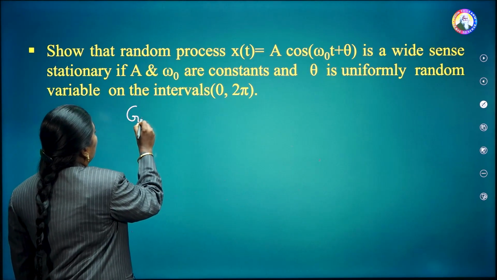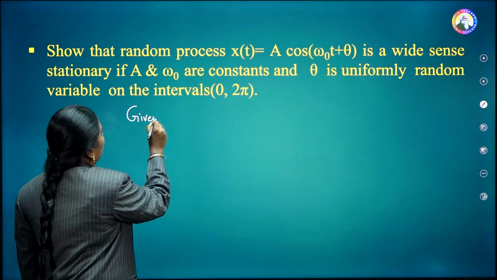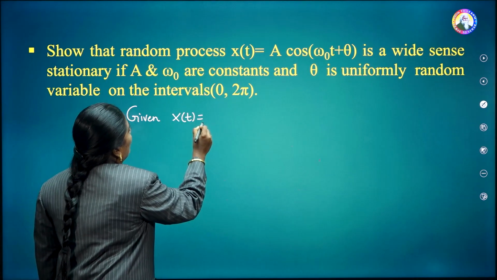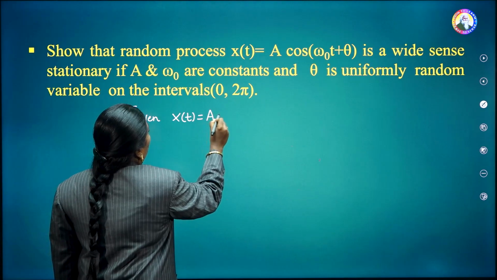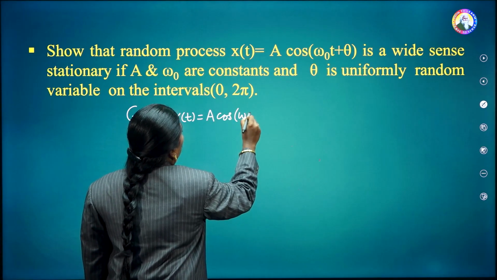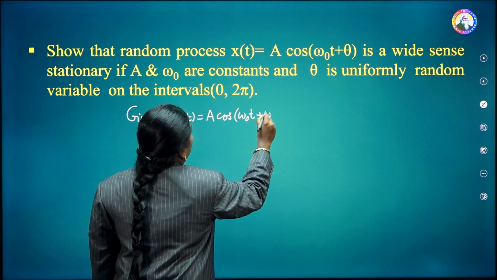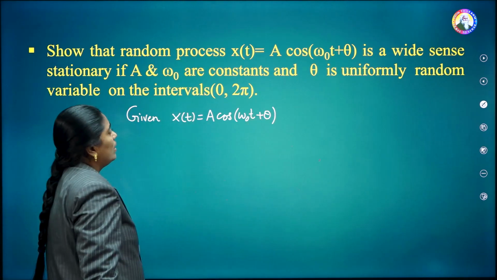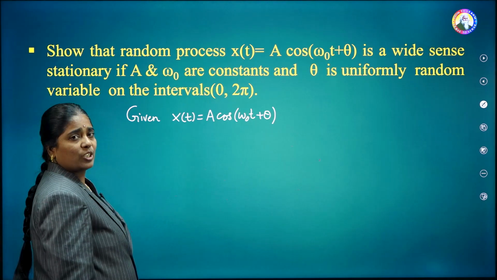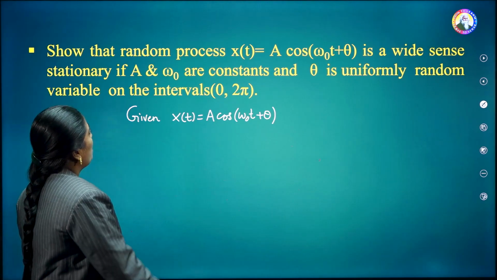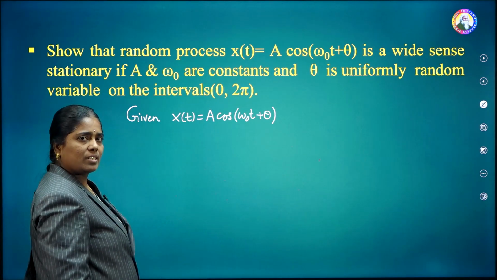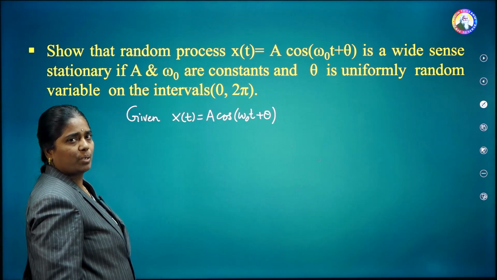The given data is the random process x of t equal to A into cos of omega naught t plus theta, and we have to show that it is a WSS process. A and omega naught are constants. Theta is the uniformly distributed random variable.